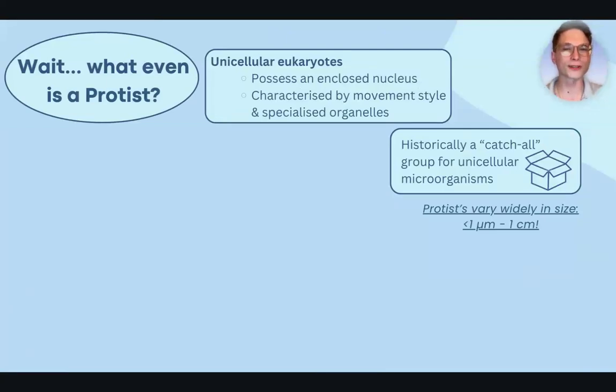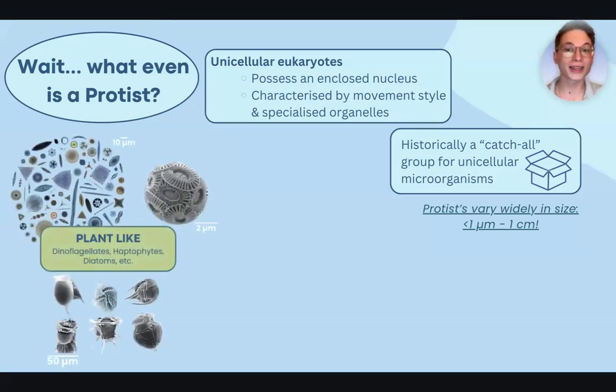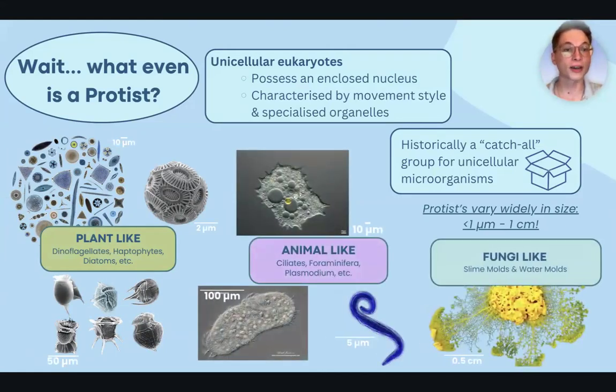So what even is a protist? Protists are unicellular eukaryotes that possess an enclosed nucleus and are typically characterized by movement style and their specialized organelles. Historically, they're a bit of a catch-all group for unicellular microorganisms, with their diversity holding plant-like protists that can generate their own energy, as well as animal-like and fungi-like protists.